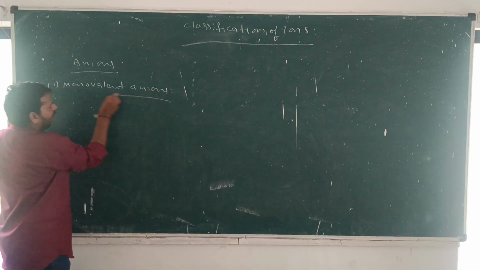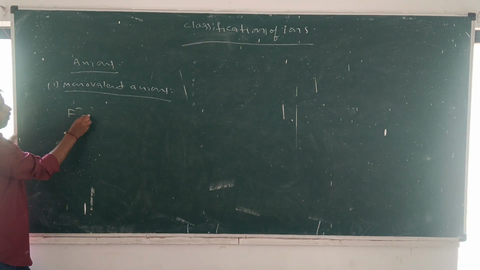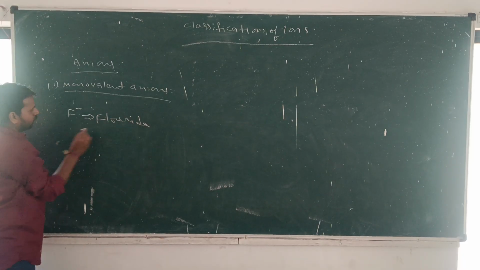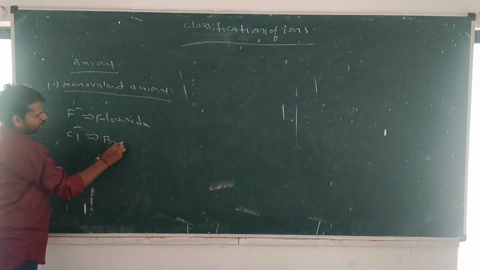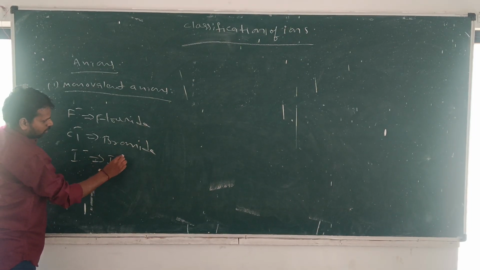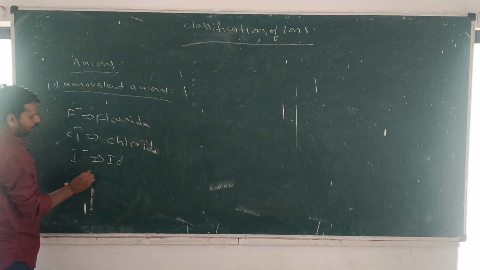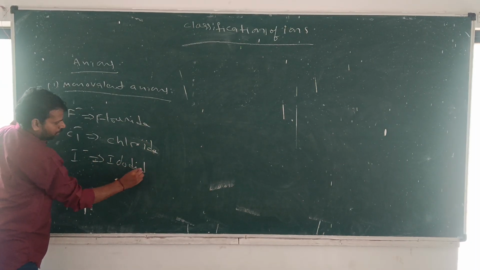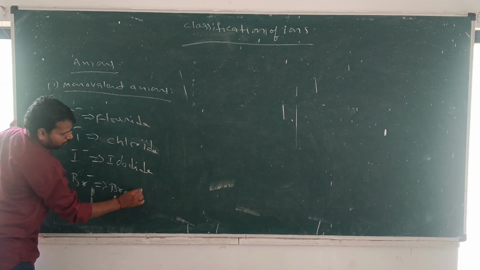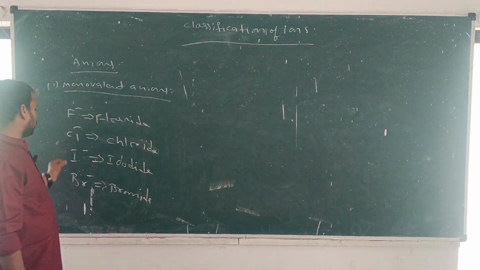Monovalent anions. For suppose, here we should write F minus fluoride, Cl minus chloride, Br minus bromide, I minus iodide. So these are all halogen family elements: fluoride, chloride, bromide, iodide, etc.